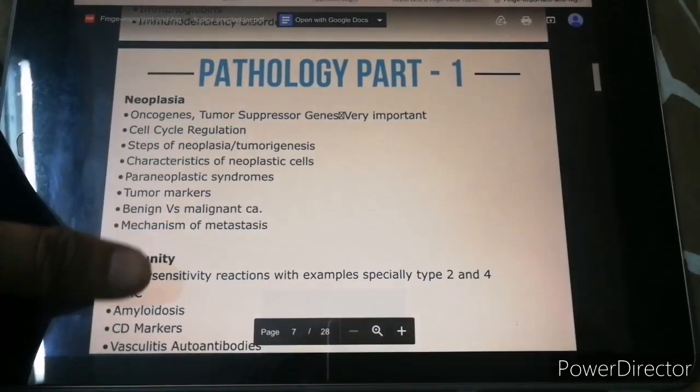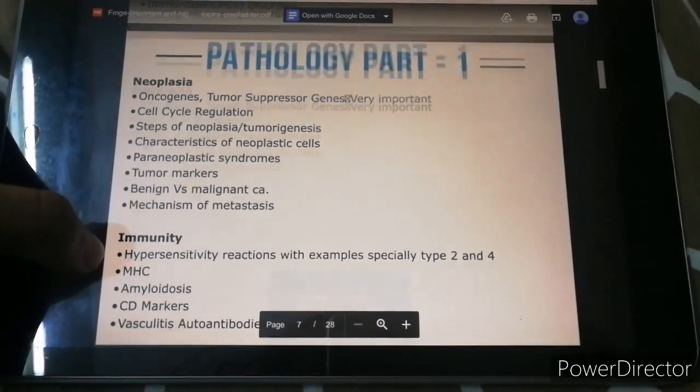Pathology is also divided into two parts. Pathology part 1 is this.